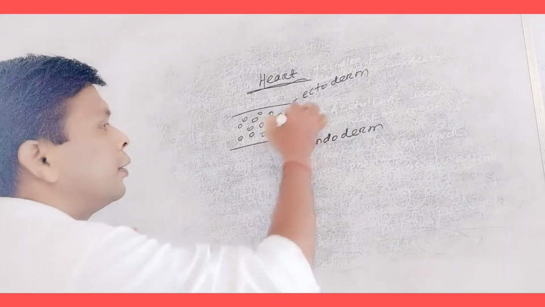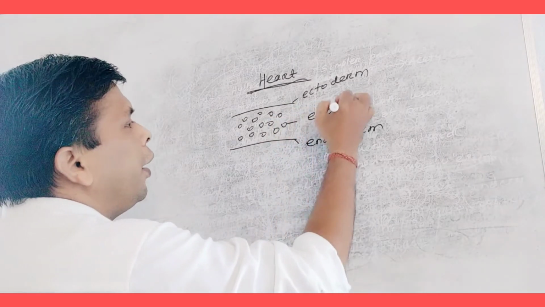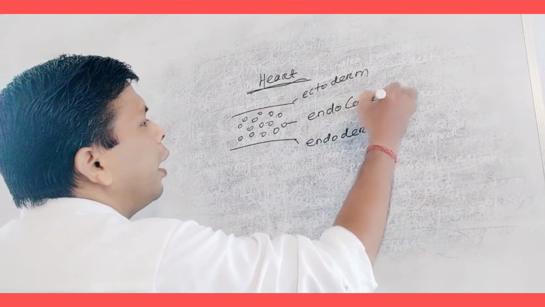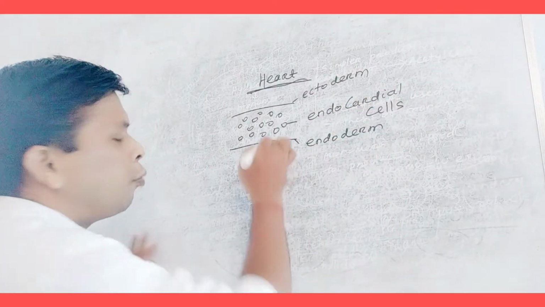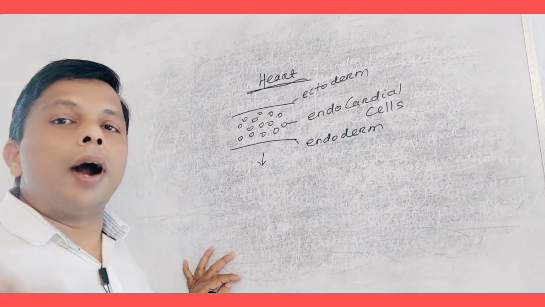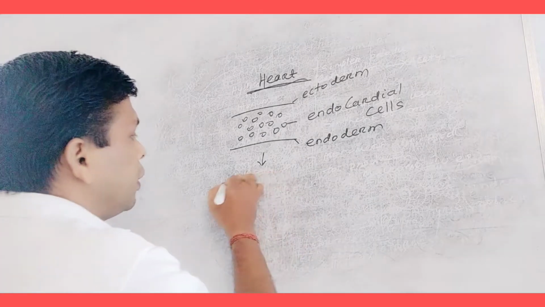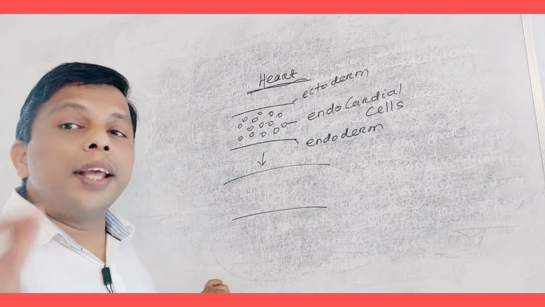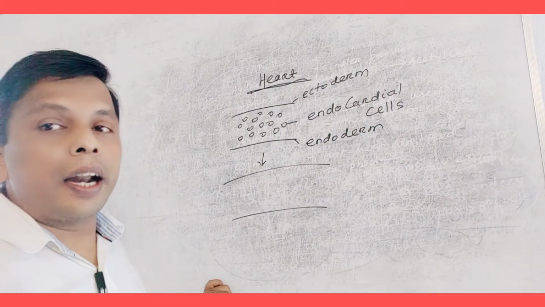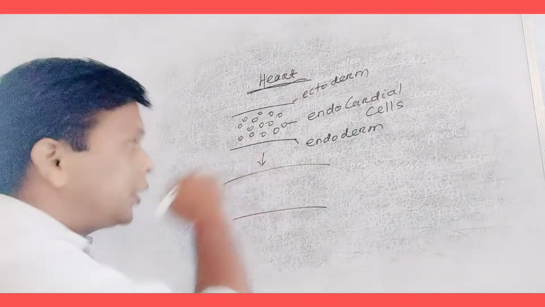What are they? These are endocardial cells. These endocardial cells are derived from mesoderm. What happens then? The origin of the heart is bilateral. Why is it bilateral? Let's see here.